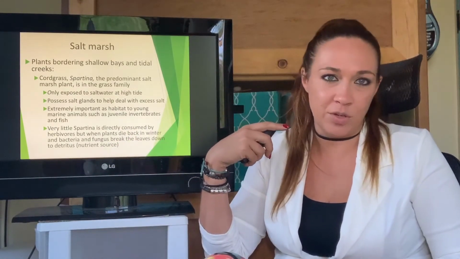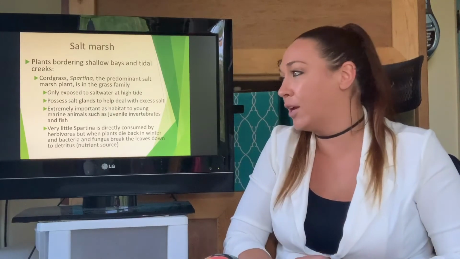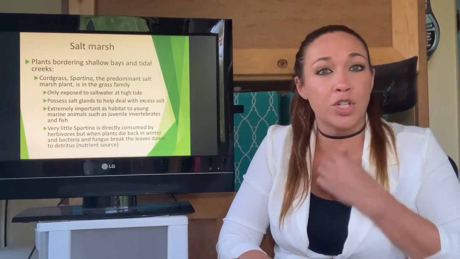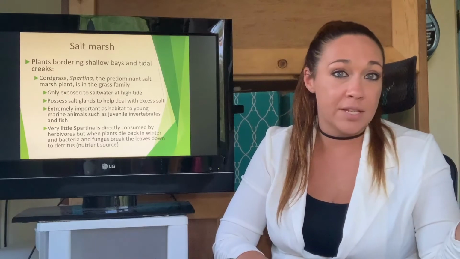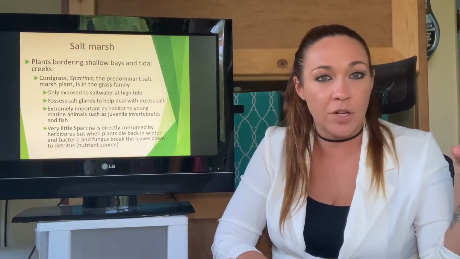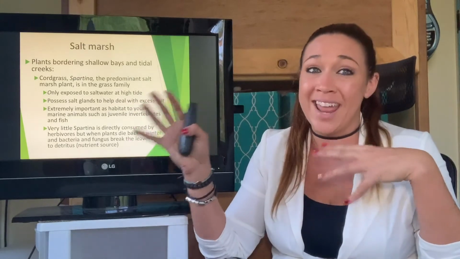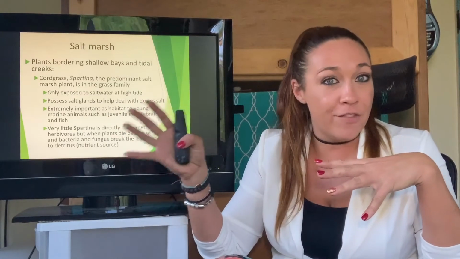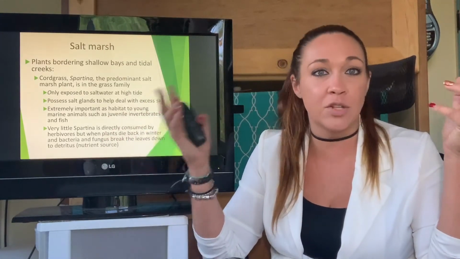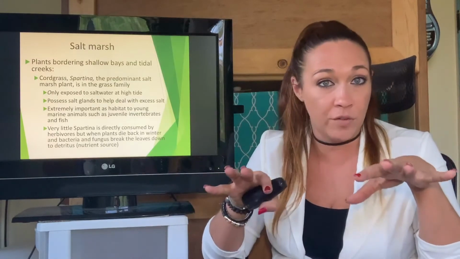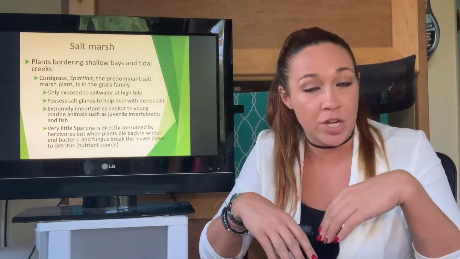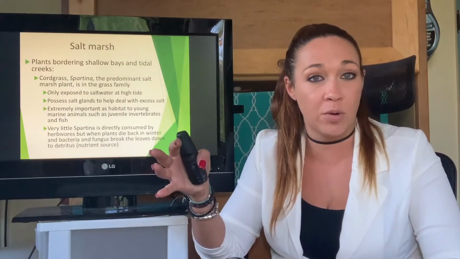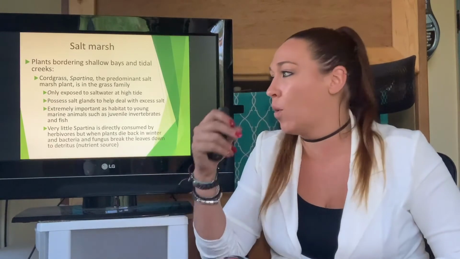Spartina is a classic one that you can find in almost any salt marsh here in California. Again, really only exposed to salt water during the highest of high tides. So unlike these grasses, which are always covered and only rarely exposed, these guys are almost never covered by the seawater. So this is only if the area does flood via storms and stuff like that. So yes, they're living in the surrounding areas. Yes, the soil is very, very salty, but these guys are not usually submerged. These are kind of like the reeds and the spartina that you can find on the outside of the marshes, like if you're walking around the estuaries, not the ones that are going to be found actually inside the water.